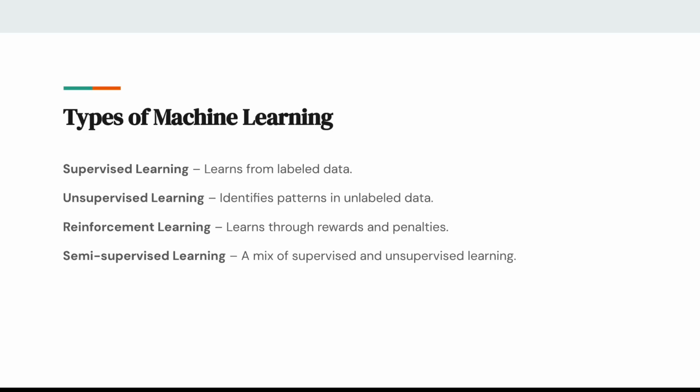The other type is reinforcement learning, which works through rewards and penalties, just like training a pet. Think of how self-driving cars learn to navigate roads. Now, lastly, we have semi-supervised learning, which is a mix of both. The model trains on a small amount of labeled data and larger sets of unlabeled data.